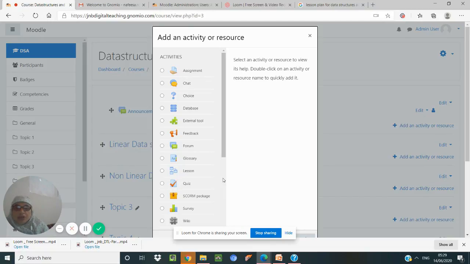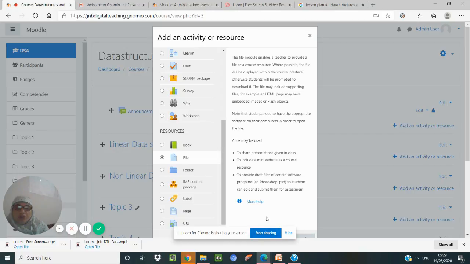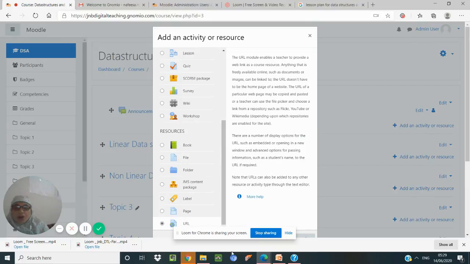Similarly, for resources, we can add a book, file, folder, IMS content, page, URL. When we say file, we can include any content which we would like to add. I can say URL or a page or file, whichever I want.